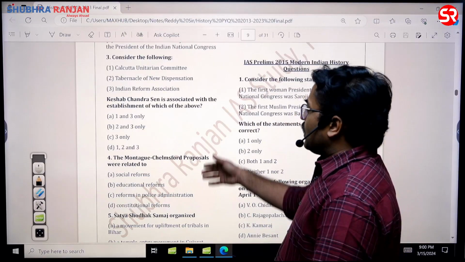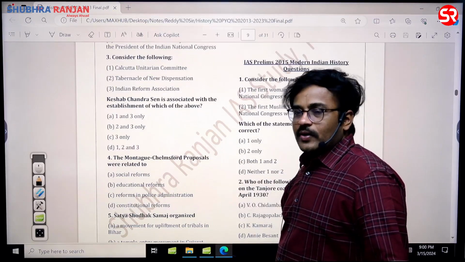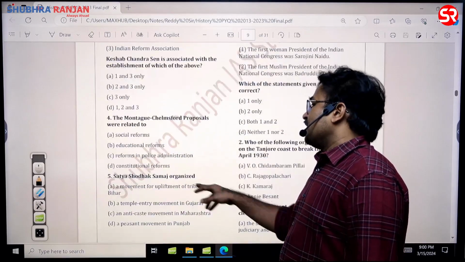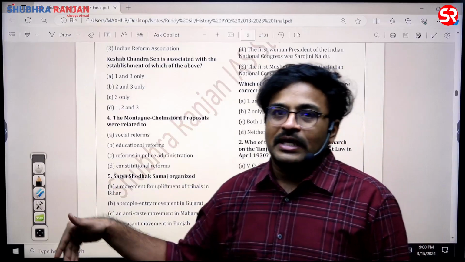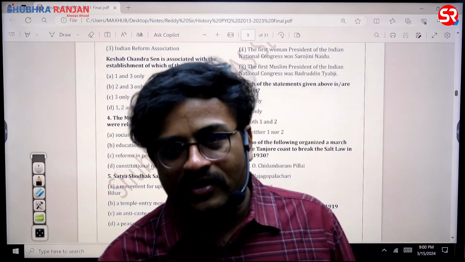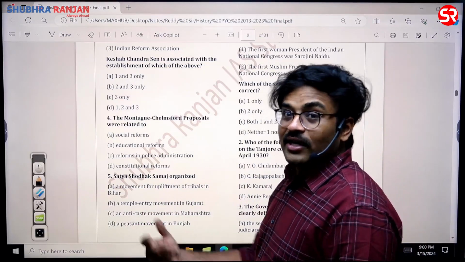See, earlier the questions used to be very simple, sir. Montagu-Chelmsford reforms is nothing but the Government of India Act of 1919. So the answer was constitutional reforms, sir. Now, in the same Montagu-Chelmsford reforms, they go to the extent of asking which subjects are reserved and which subjects are transferred. It is not a question about diarchy as such today, but the subject matters of diarchy are asked as questions.